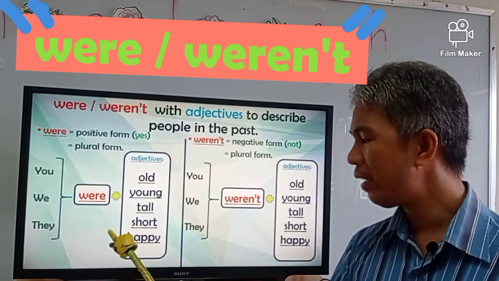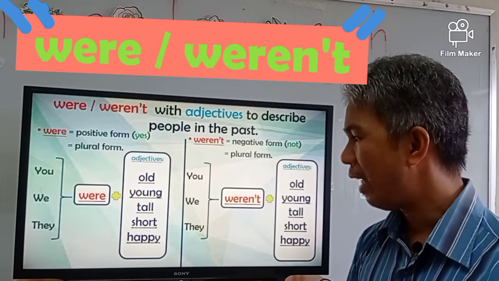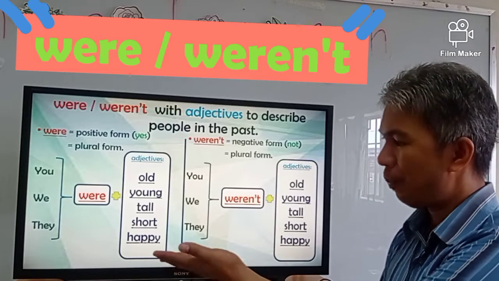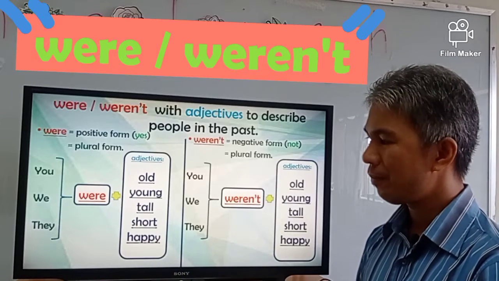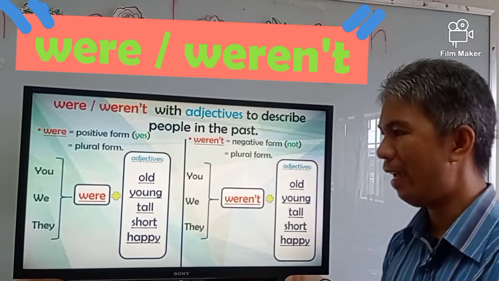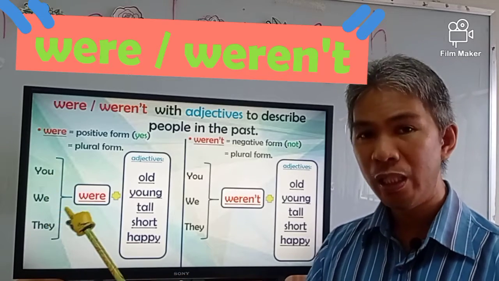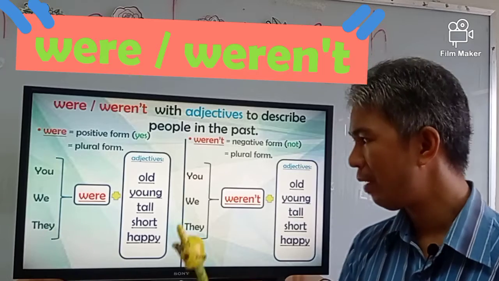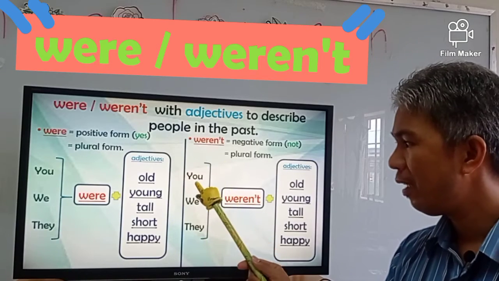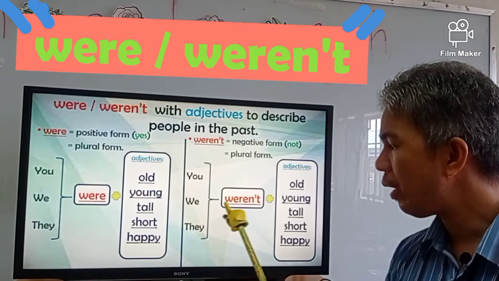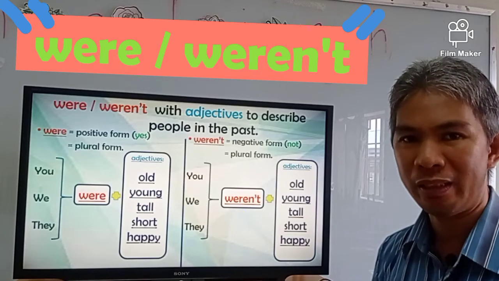So these are the structures. Please take a look. Let's read together. You were, we were, they were. The same with weren't. You weren't, we weren't, they weren't.